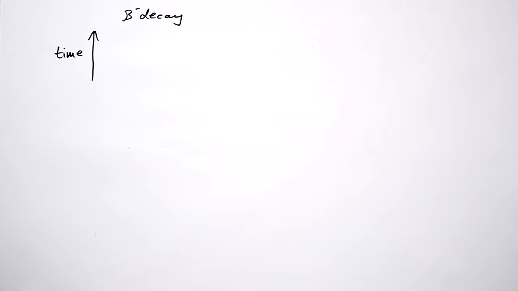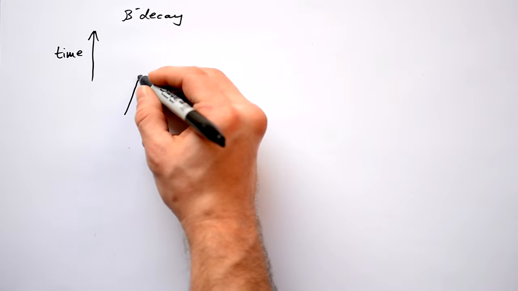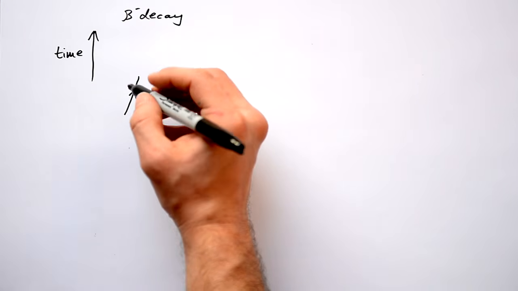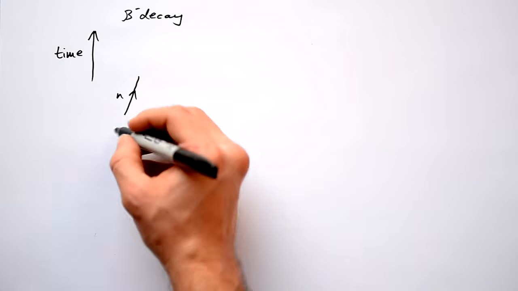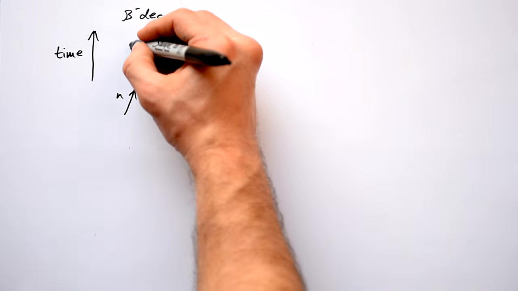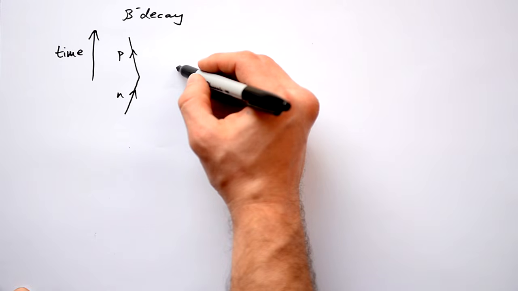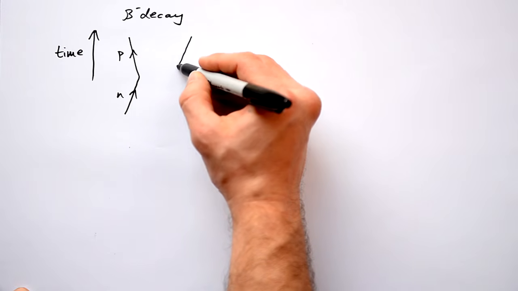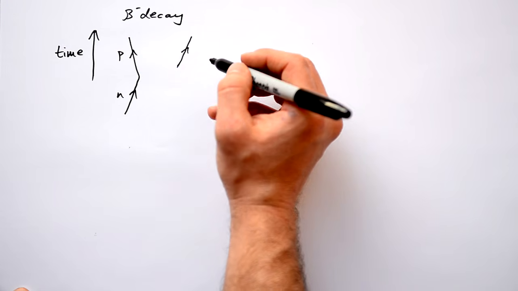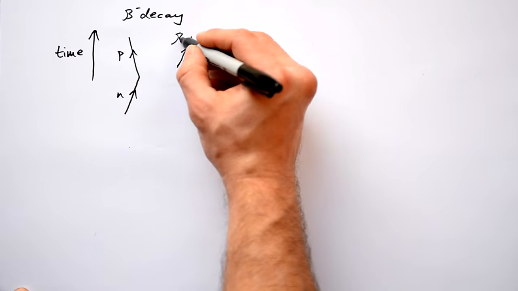We know that for beta decay to happen, what happens inside of a nucleus is a neutron turns into a proton. So what we're going to do is have a neutron going off into a proton. And we know that during that process as well, we have an electron that's given out, or beta minus.